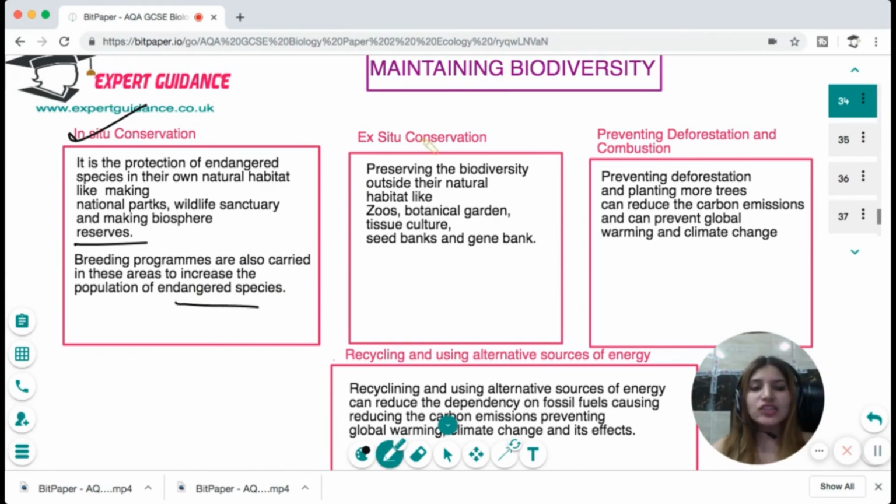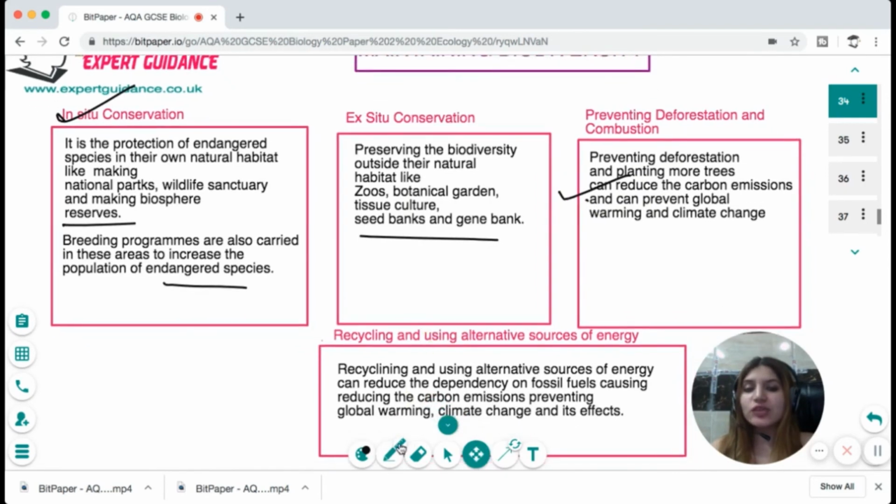In ex situ conservation, we make protected areas where conservation is carried out, like zoos, botanical gardens, tissue culture, seed banks, and gene banks. Then we can prevent the deforestation and the combustion that can reduce the carbon emission, and we can recycle and use alternative sources of energy which can reduce the dependency on the fossil fuel, reducing the carbon emission, preventing global warming, climate change, and its effect.